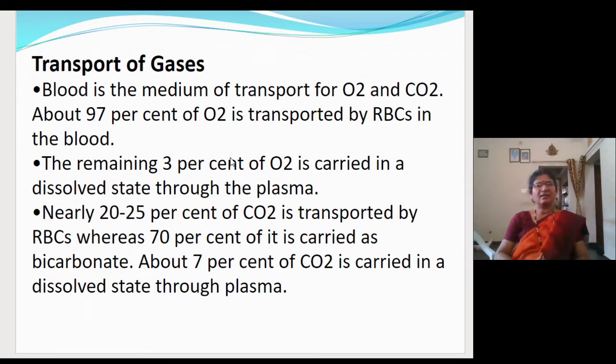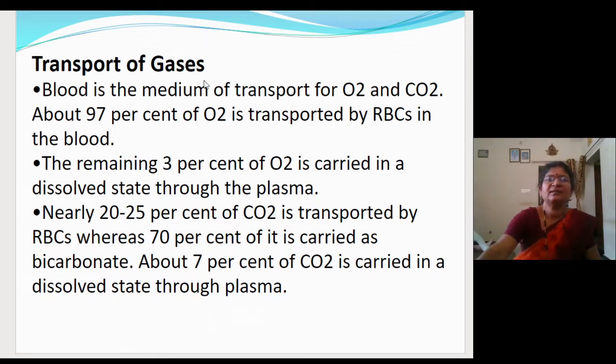Hello children. Last time we studied the exchange of gases at the alveoli and at the tissue level. So when the gases enter the blood, how will they get transported to the different parts, and from the different parts how will the blood bring back the carbon dioxide? That we will read in this class.